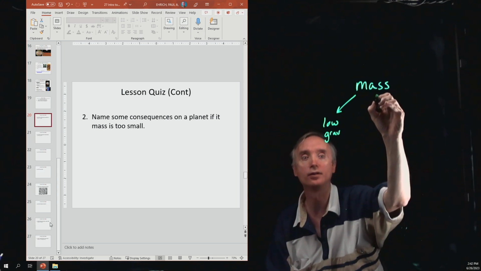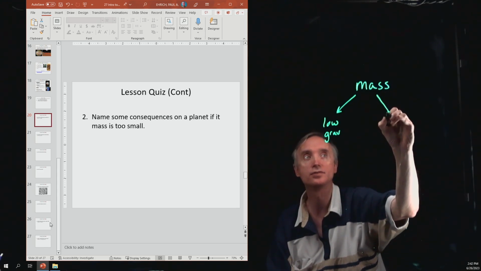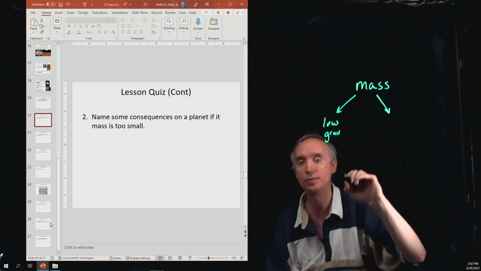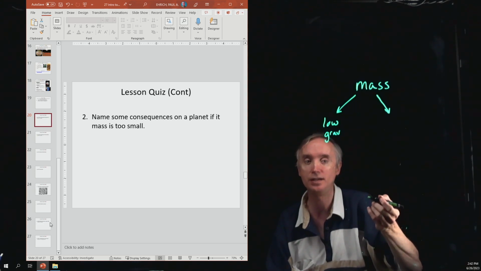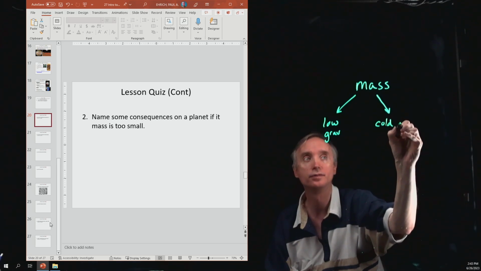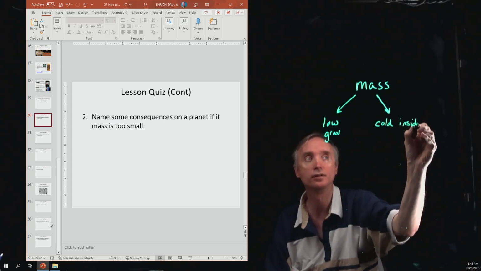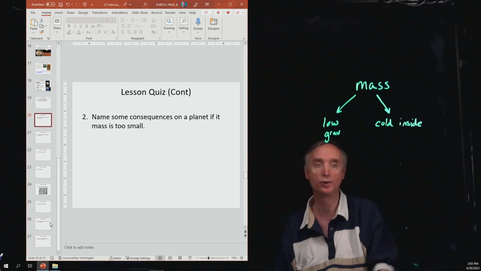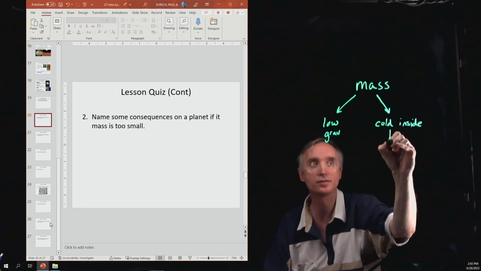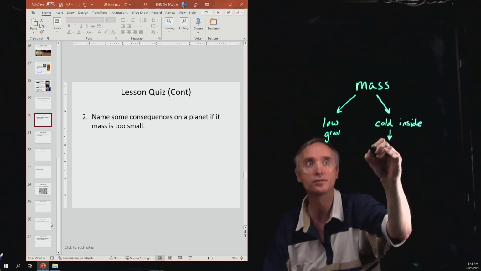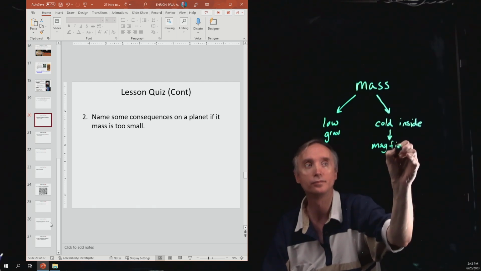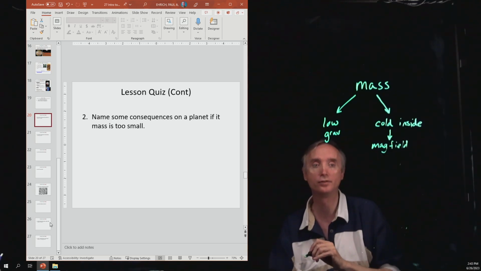Okay, now let's talk about heat. So if it has a small amount of mass, then it's not going to be able to retain its heat. So it's going to be cold inside. It's going to lose its internal heat very quickly. So what's that going to do? So if it cools inside, then its magnetic field goes away. So it loses its magnetic field.